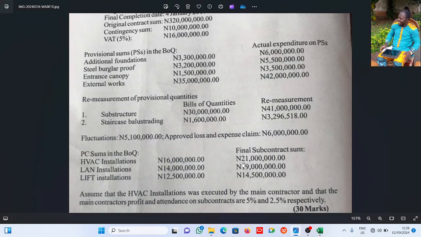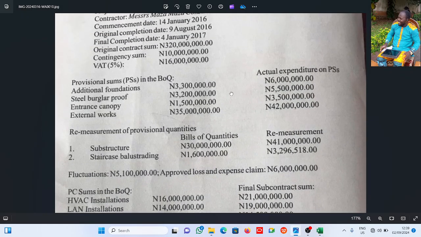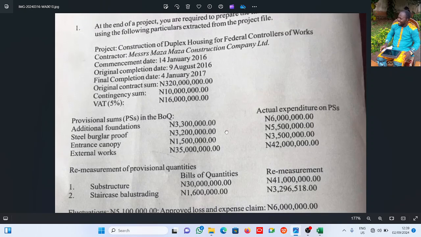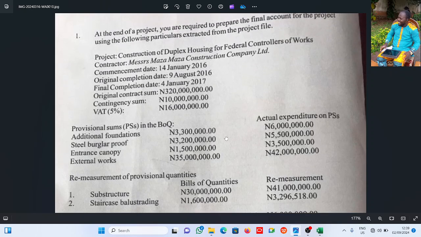Now this is the question. Like we've always done, we reference our questions to the NIQS test for professional competence exam, to give it its reality with respect to construction projects. It says at the end of a project, you are required to prepare the final account for the project using the following particulars extracted from the project file.